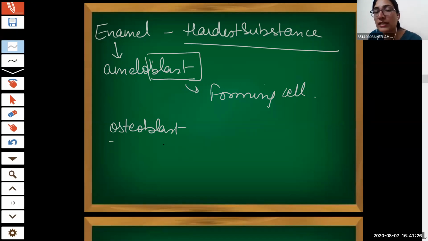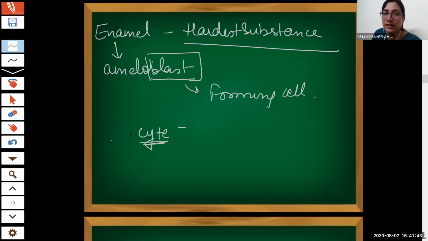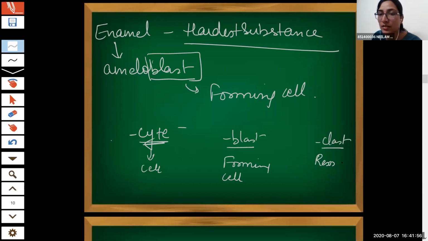When cyte is in the suffix, the last part, that means cell. When blast comes, that means forming cell. When clast comes at the end, this means resorbing cells, or you can say destroying cells.